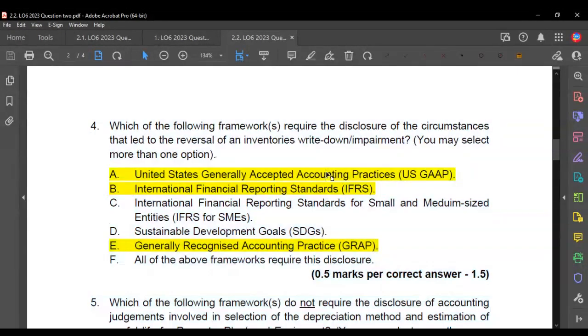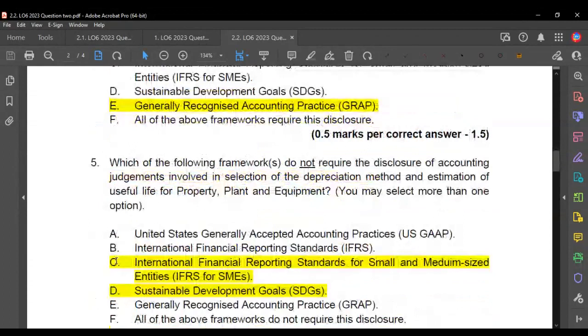So the only one we need to think about is US GAAP, at least. And then when you look at the differences in your class notes between IFRS and US GAAP, you'll find that this was not mentioned. So therefore, by its omission, it must be the same. And so your three answers were A, B, and E.